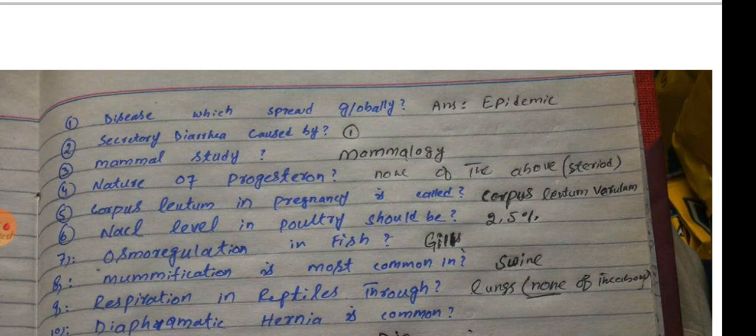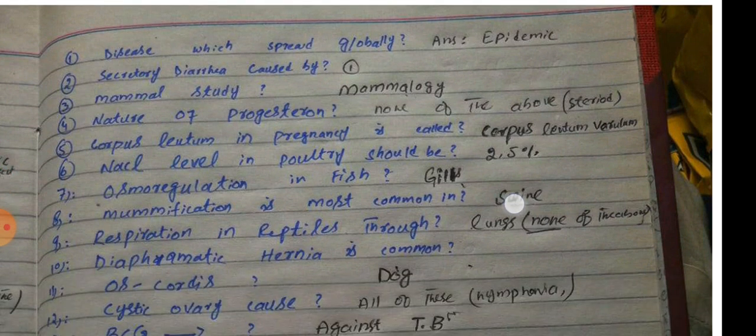Corpus luteum is present in pregnancy. Sodium chloride toxic to poultry is 1.5%. 2.5% I think is wrong. It will be 1.5%. Osmoregulation in fish is by gills and kidney, gills mostly. Mummification is most common in swine, not sure. Respiration in reptiles is through lungs. Diaphragmatic hernia is common in dog. Oscordis is not in dog. Oscordis is in bull.